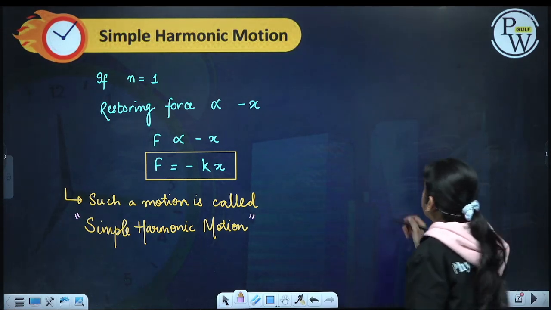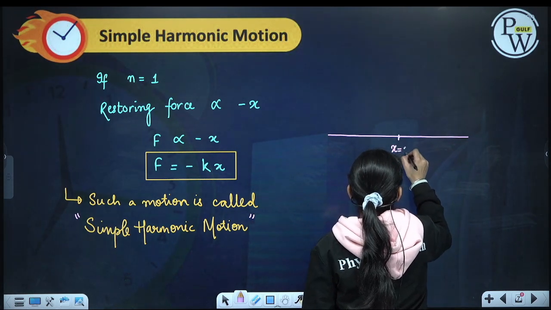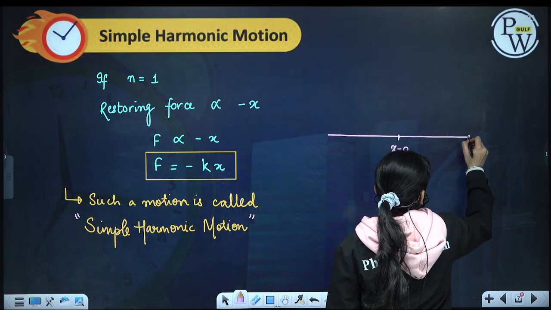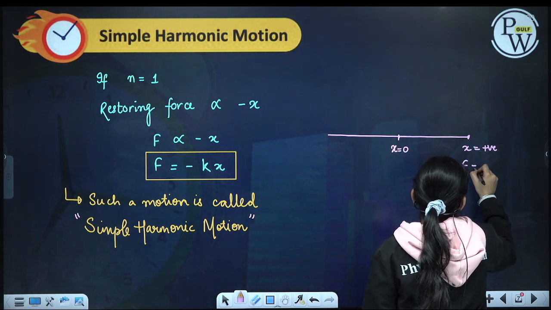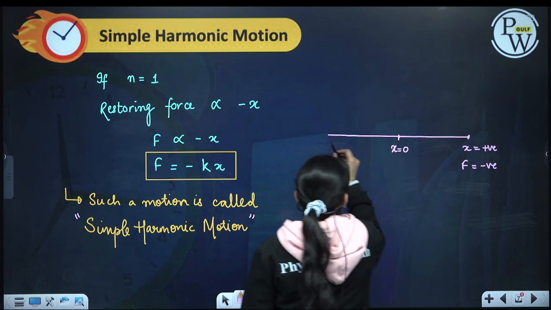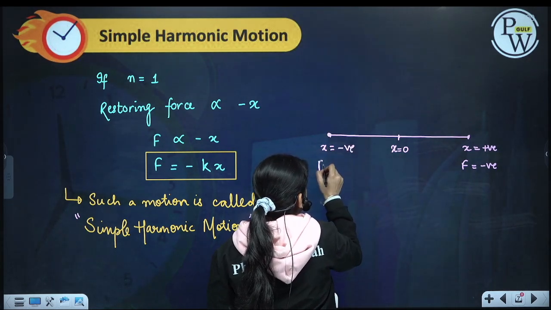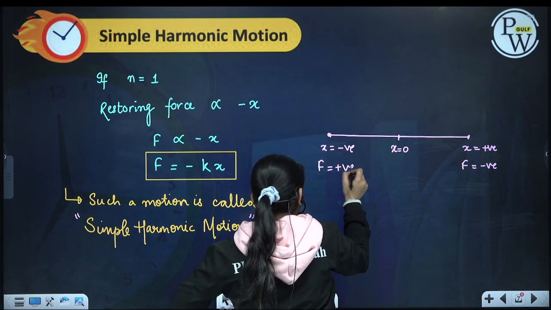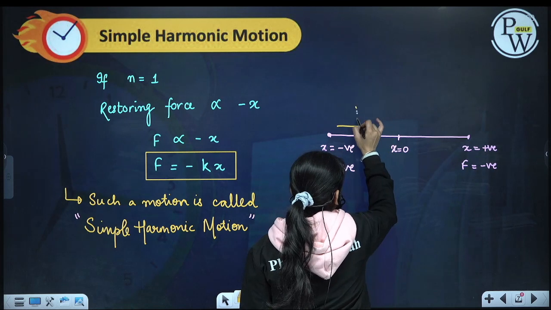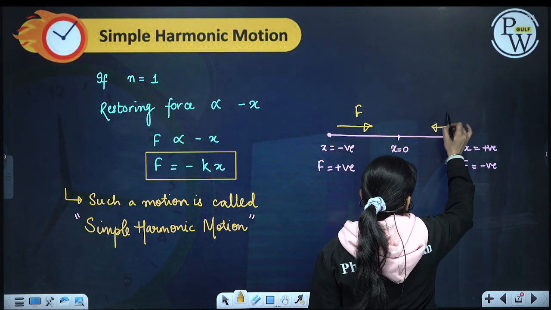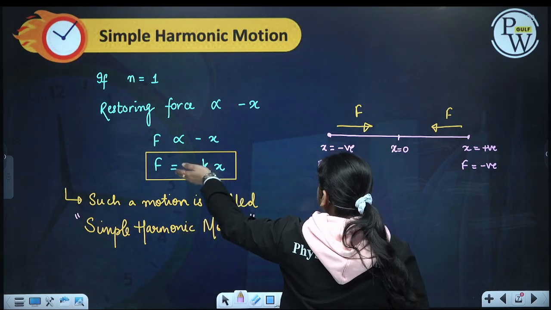This is my mean position, x is equal to 0, and here x will be positive. If x is positive, force will be negative. Here x is negative. If x is negative, force will be positive. So see, force is acting always opposite to the displacement.